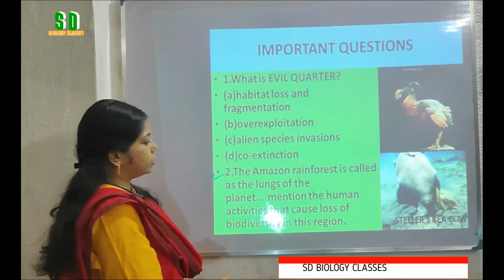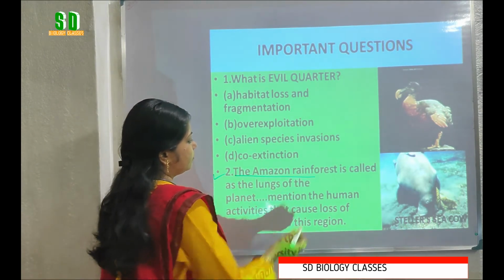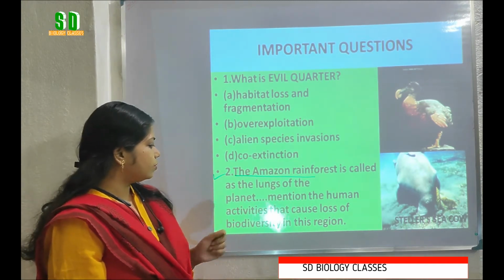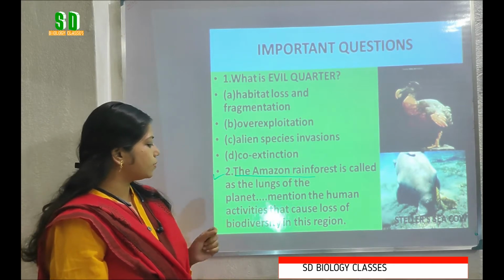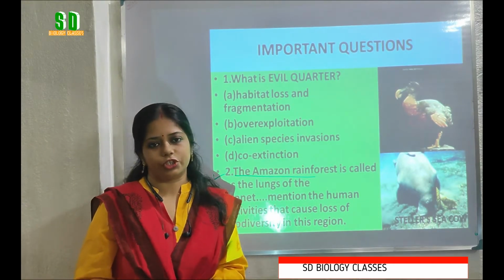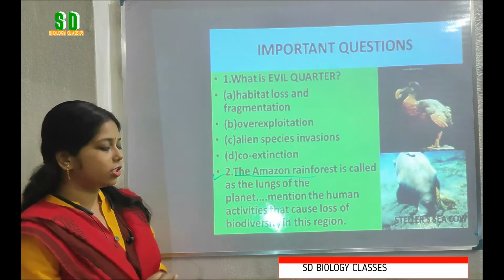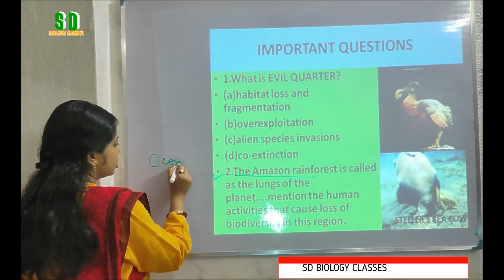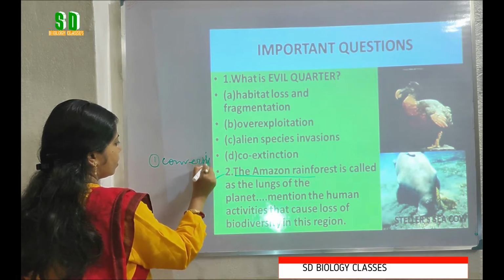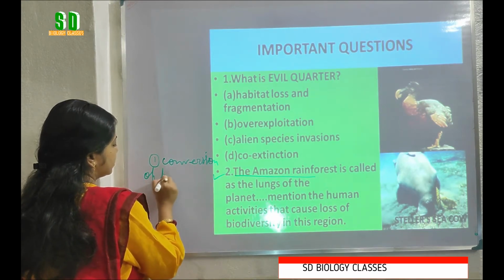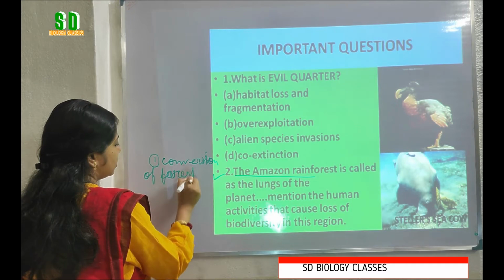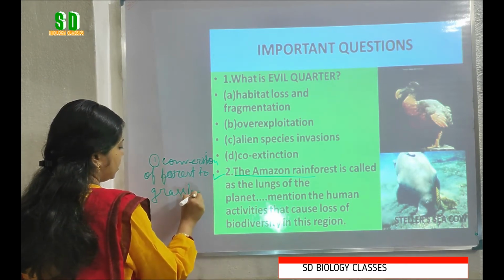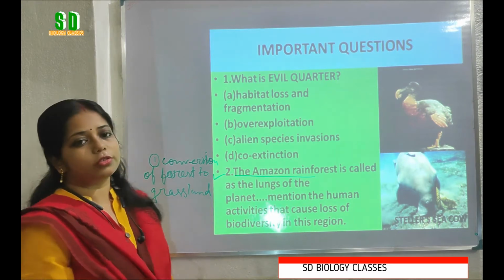Now the second question. The Amazon rainforest is called the lungs of the planet. Mention the human activities that cause the loss of biodiversity in this region. What are the two main human activities? The first one is the conversion of forest to grassland. Conversion of forest to grassland.